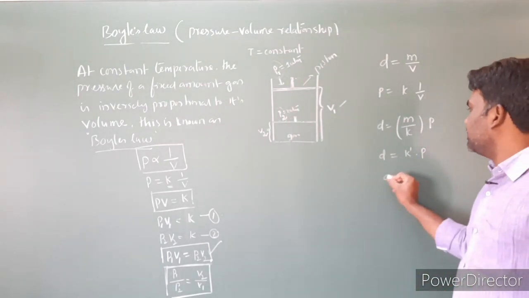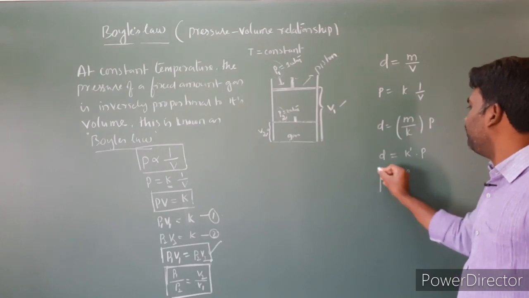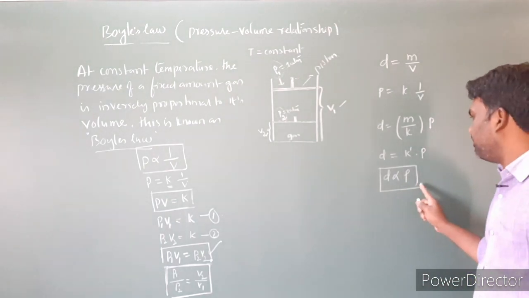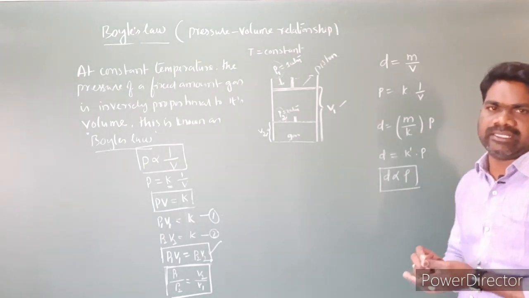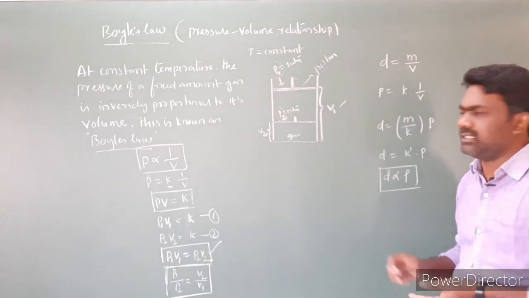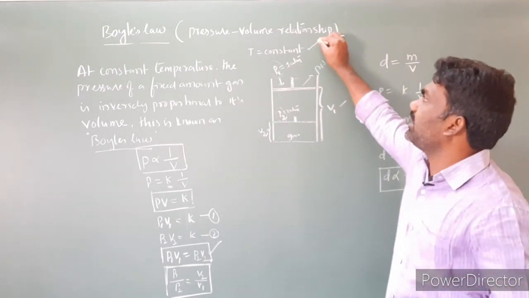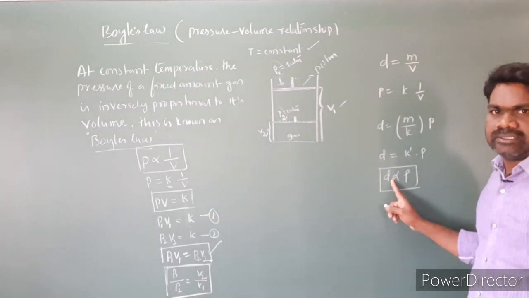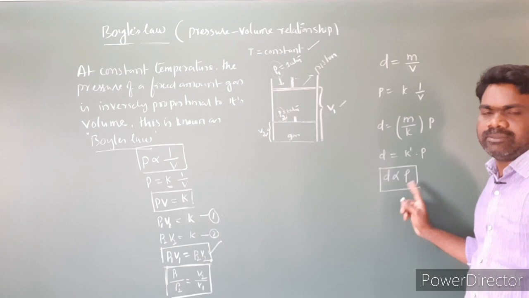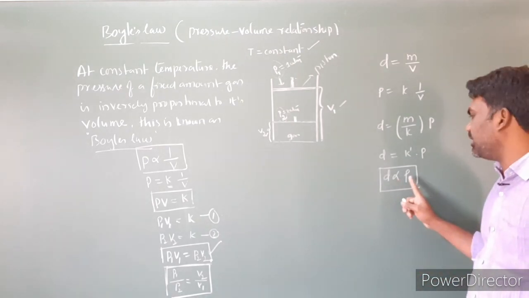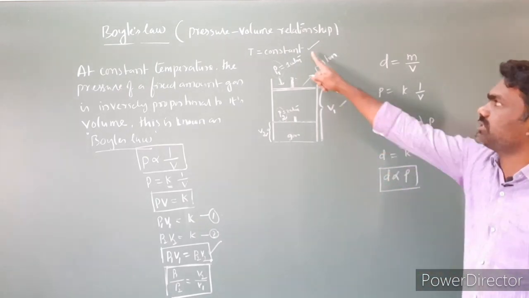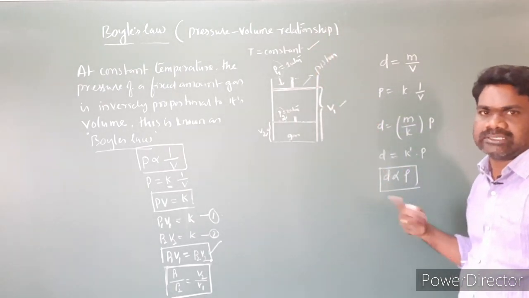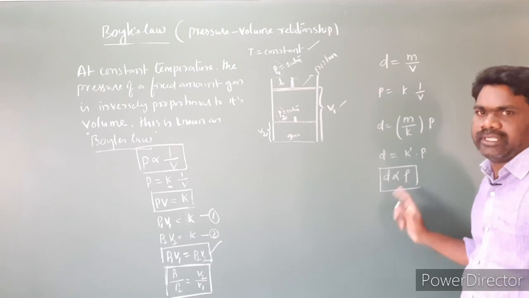So from this equation, density is directly proportional to pressure. The point to understand is that when the pressure increases, density is going to increase. At constant temperature, the density of a fixed amount of gas is directly proportional to its pressure.